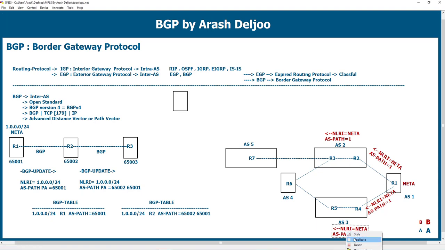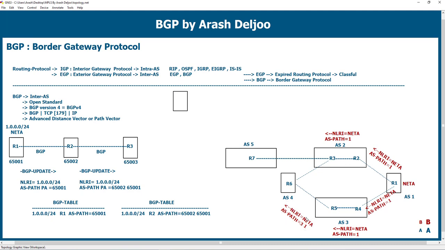And then you can see here that R5 sends this update to R6, okay? In R6, we receive the update, but the AS path is now incremented to 3.1. This means R6, if you want to reach net A from my side, you can pass first AS3 and then AS1.